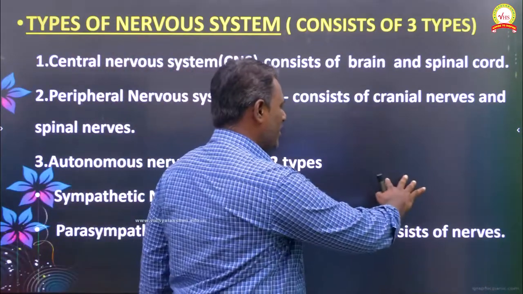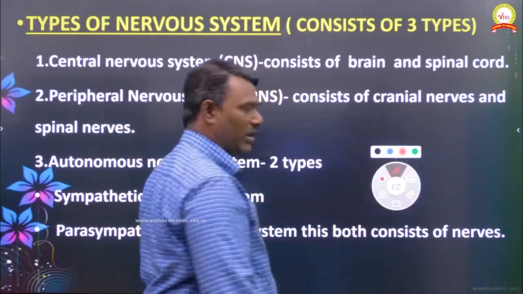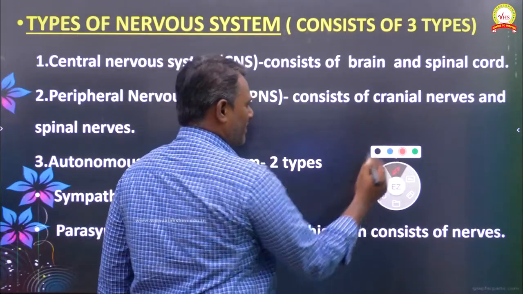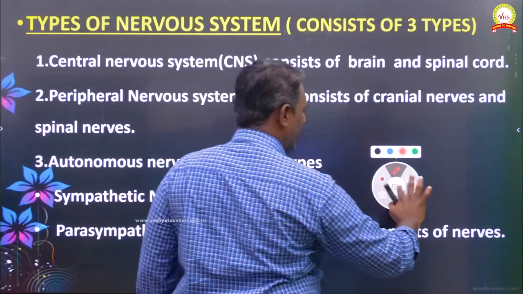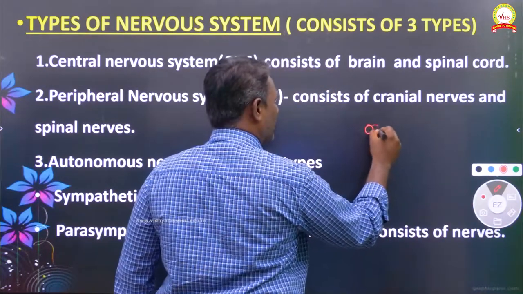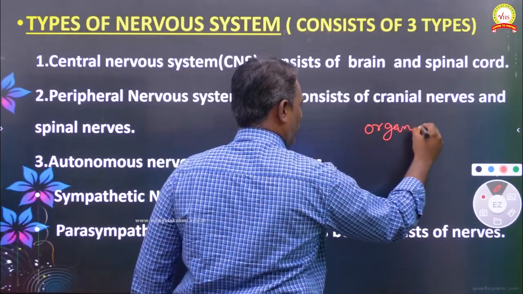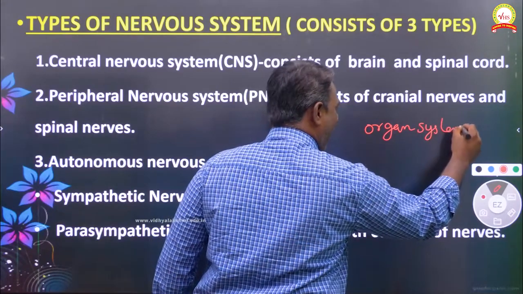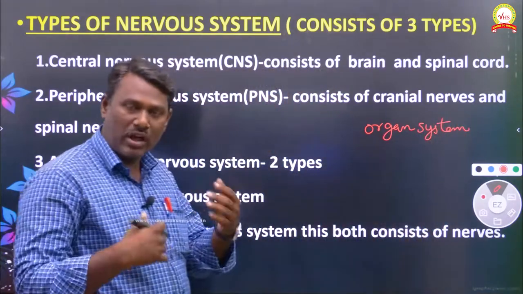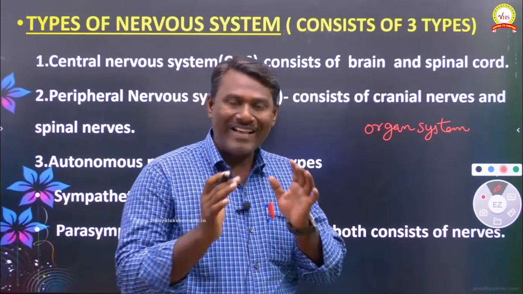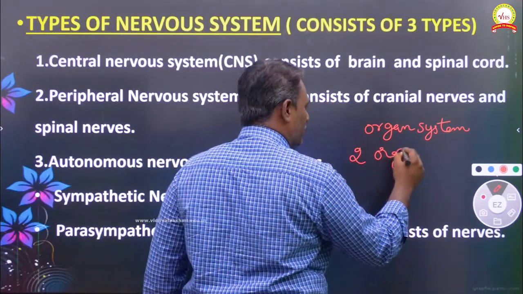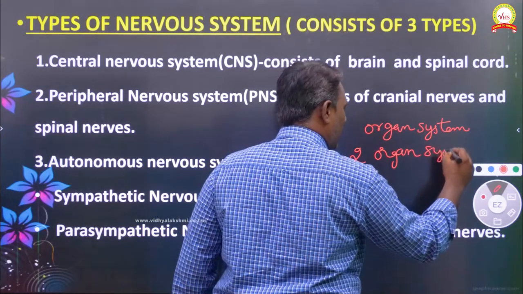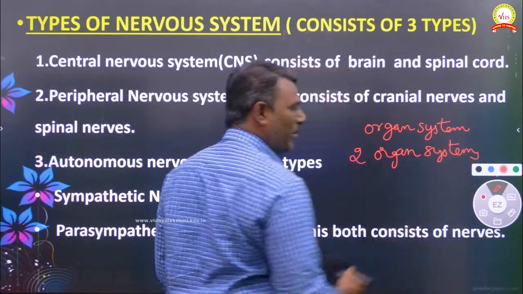So why does the controlling have to be done? Listen here. The total organ systems of our body are controlled by two organ systems.